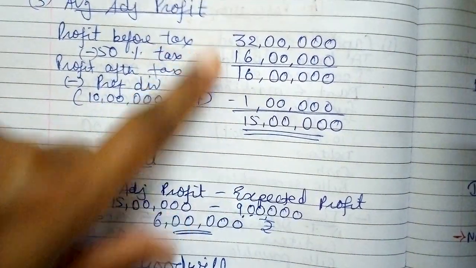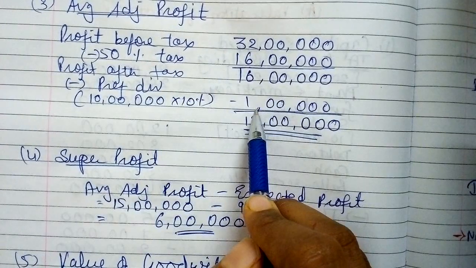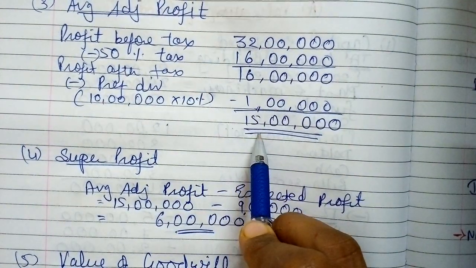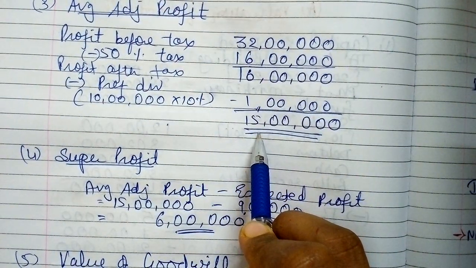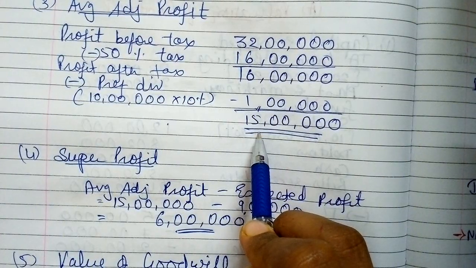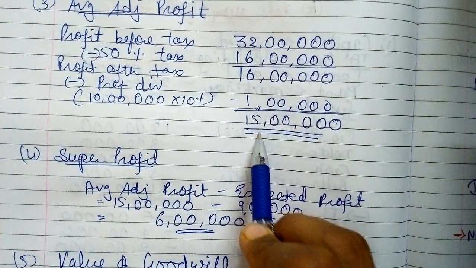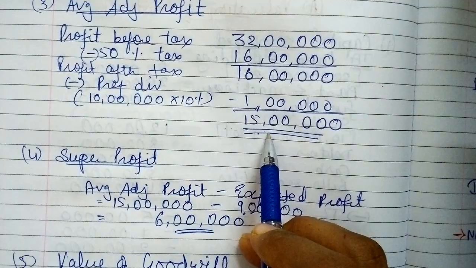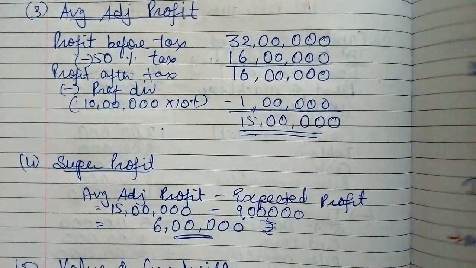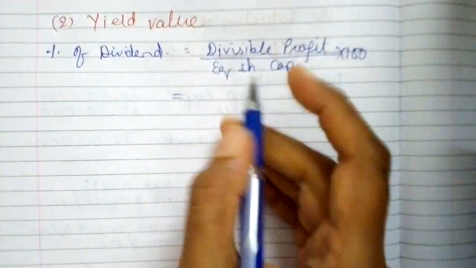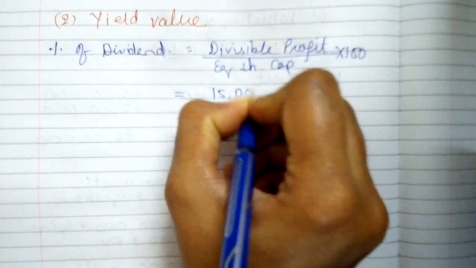Profit before tax, so first deduct tax and deduct preference dividend, and we get the divisible profit. So there is no need to recalculate the divisible profit. Directly we can take the average adjusted profit as divisible profit, right? So divisible profit will be 15 lakhs.